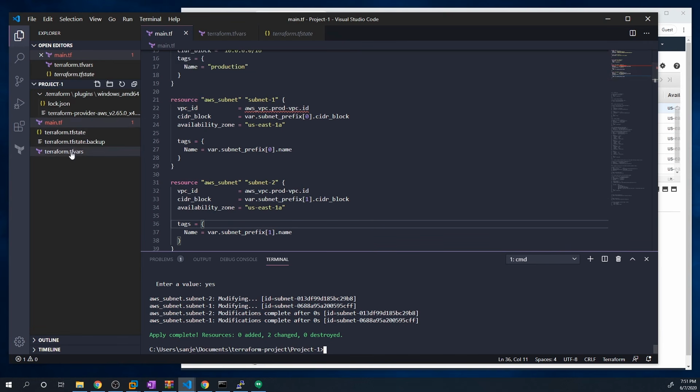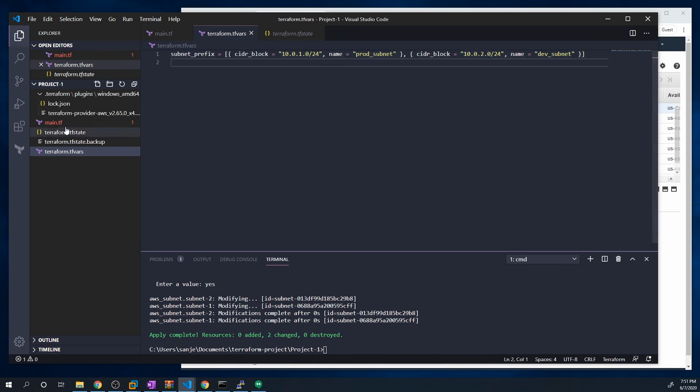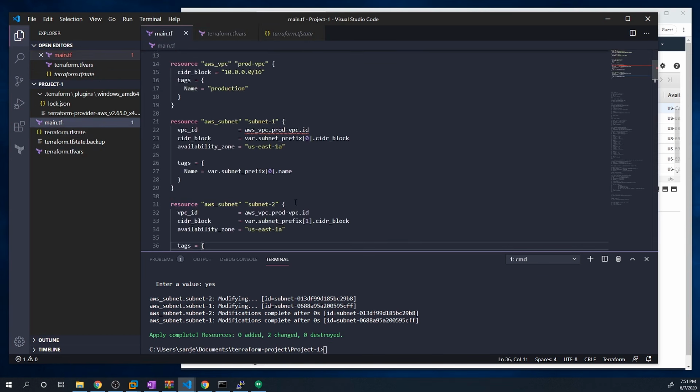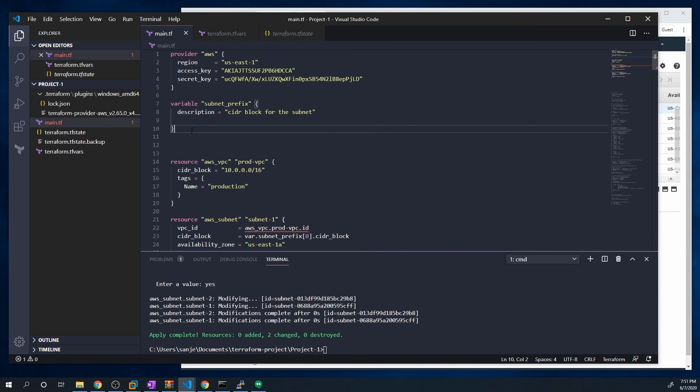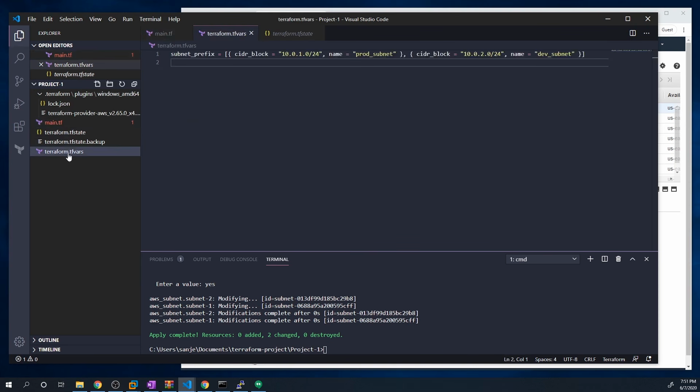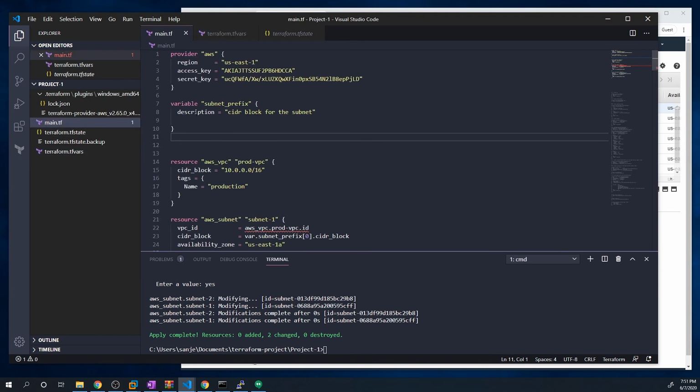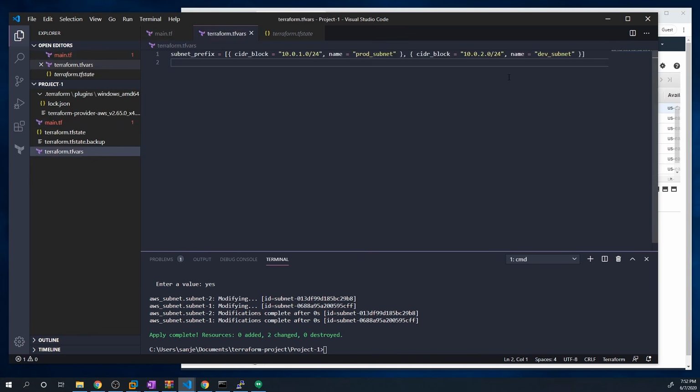We were able to now use a variable, which is a list of objects, to assign values within our Terraform configuration file. So there's a lot of flexibility with variables. You definitely want to make use of them as much as possible so that you're not retyping the same thing over and over across large configs. And so just keep in mind, it was a little confusing at first for me, especially because we have to define the variable, but we don't assign it here. We have to assign it in the tfvars file. So just keep that in mind. In the tf files, you define a variable, and then in tfvars, you actually assign it a value.